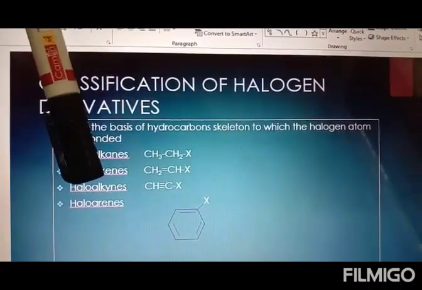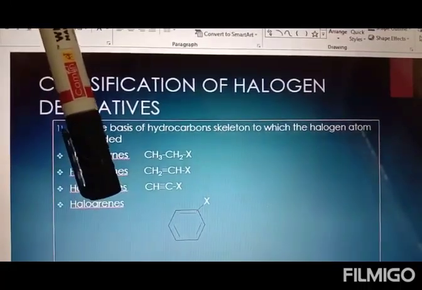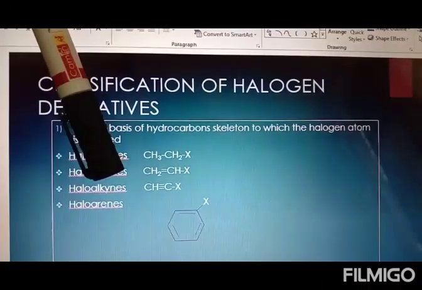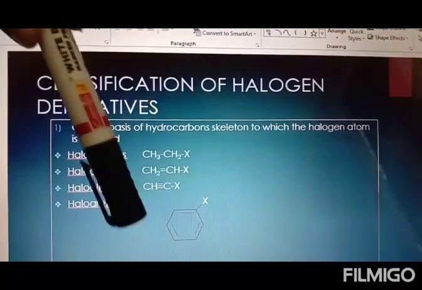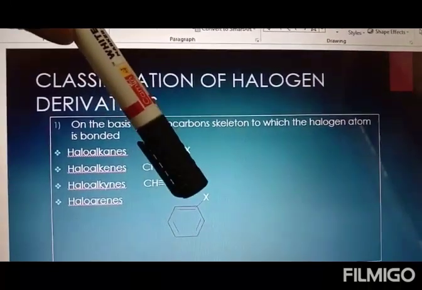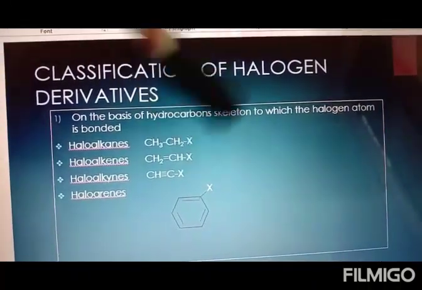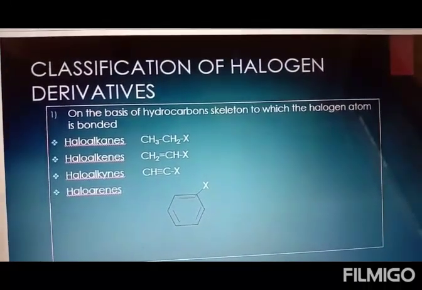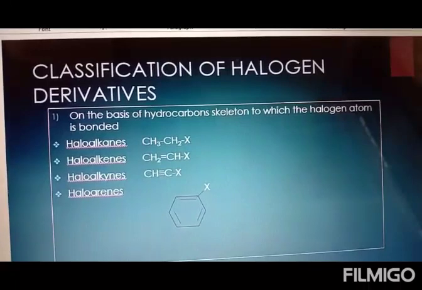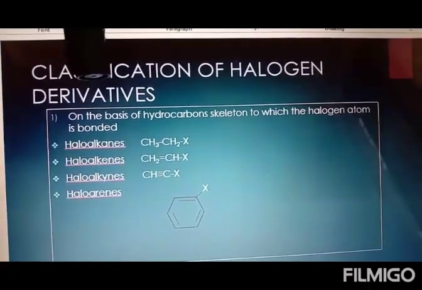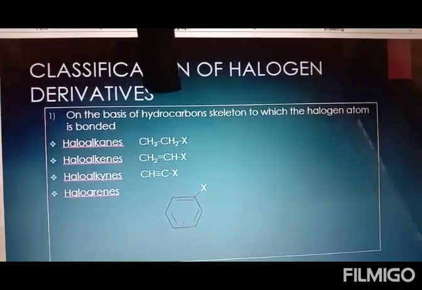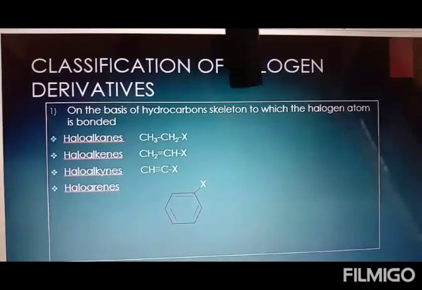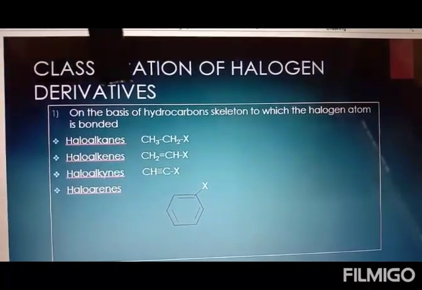And in the last part where I have my aromatic group, which is also called the arene family, in this structure of benzene, one of the hydrogen has been replaced by the halide group. And therefore the first classification is completed, which is on the basis of the hydrocarbon skeleton to which the halogen atom is bonded.